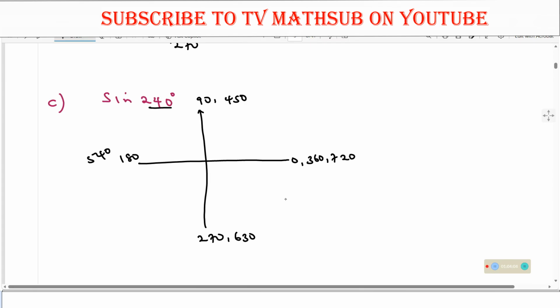What is 240 and where does it lie? 240 lies between 180 and 270. So it must be in this quadrant. So I will locate that using this. So it means this will be my 240 degrees.